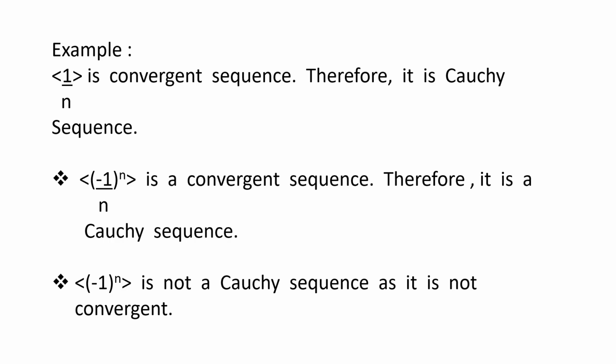Sequence of 1 by n is a convergent sequence. Therefore, it is a Cauchy sequence. Sequence of (-1)^n upon n is a convergent sequence. Therefore, it is a Cauchy sequence. Sequence of (-1)^n is not a Cauchy sequence as it is not convergent.